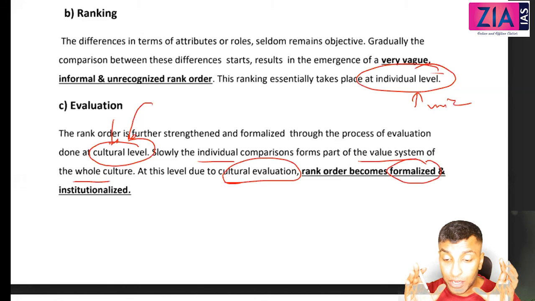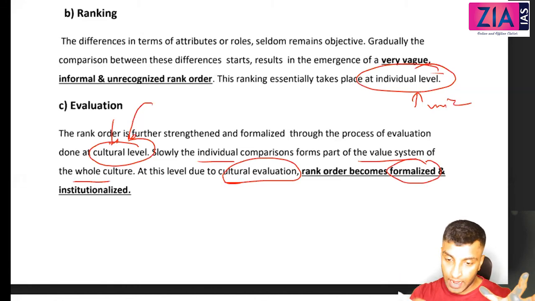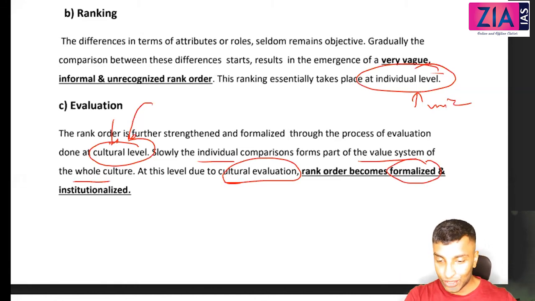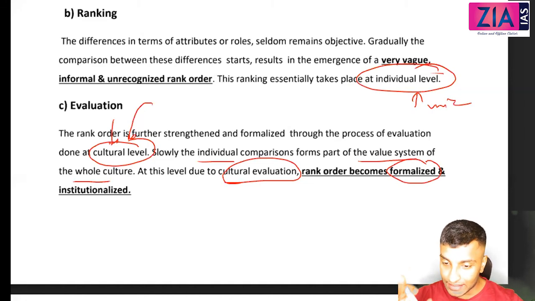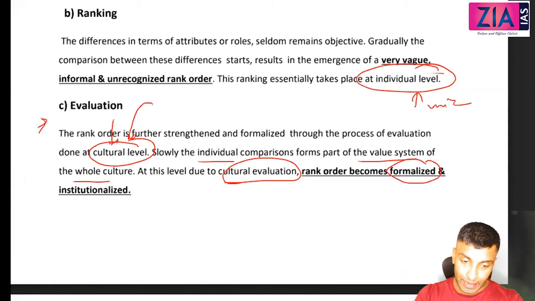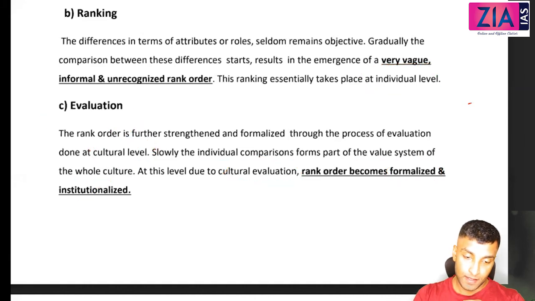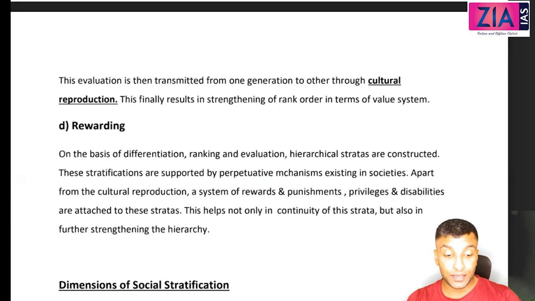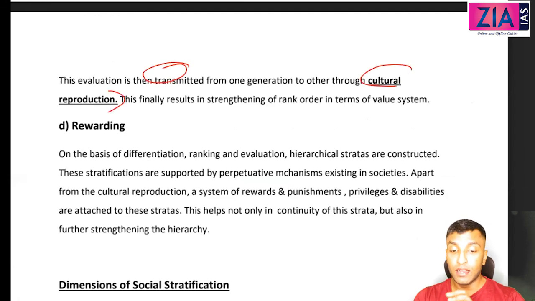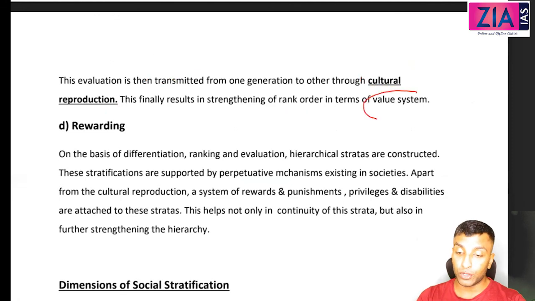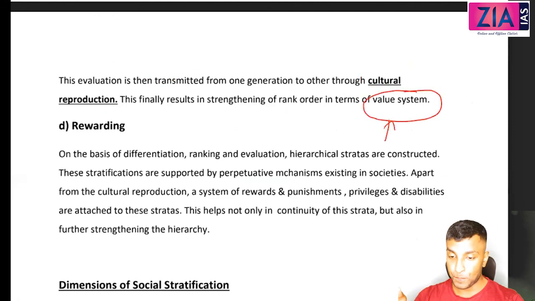The entire society tends to accept this. In our case, that male is superior, right? So the patriarchal society, that's what you mean by patriarchal value. Male is superior, male is desirable, and male is preferred. So it's almost accepted by society at this level, formalized and institutionalized. And this evaluation is then transmitted from one generation to the other through cultural reproduction. This finally results in strengthening the rank order in terms of value system. Then that forms part of the value system of the society. Okay?